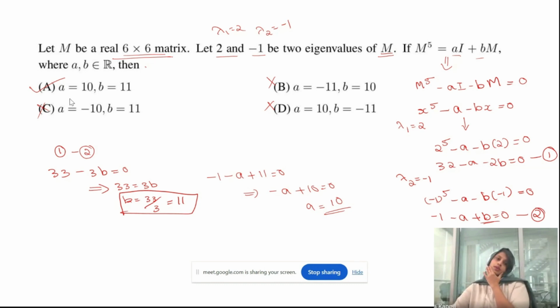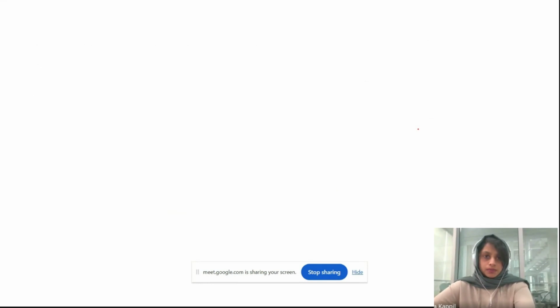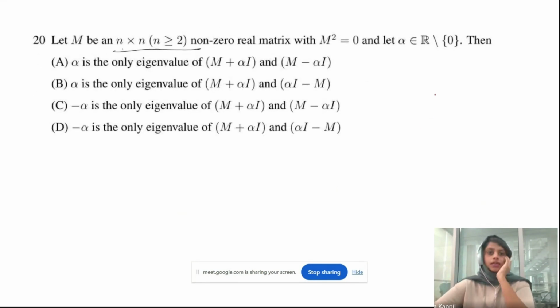Okay. So if you are given these kind of problems, just make an equation out of the matrix form. So from this, I just made a polynomial. Good. Now we have another problem.